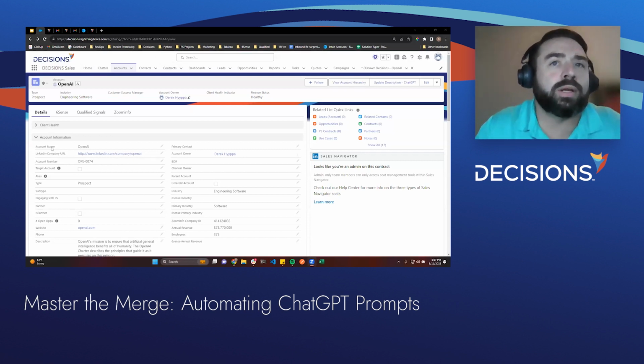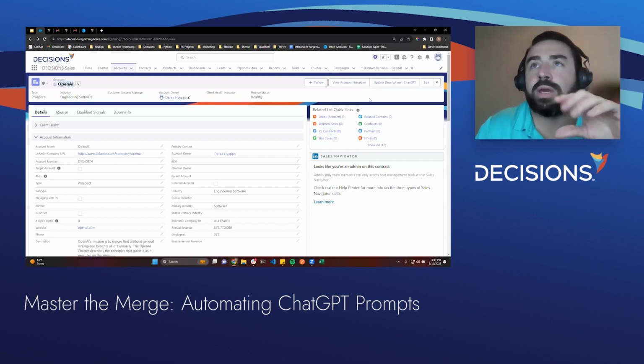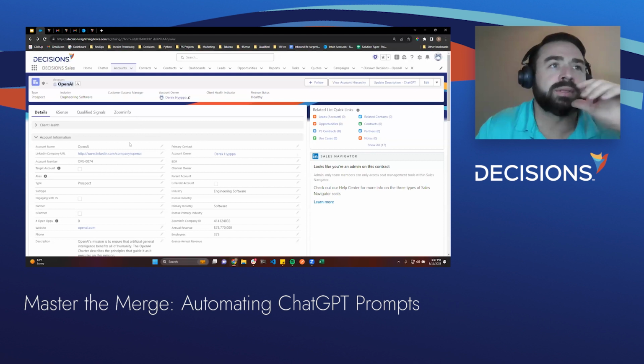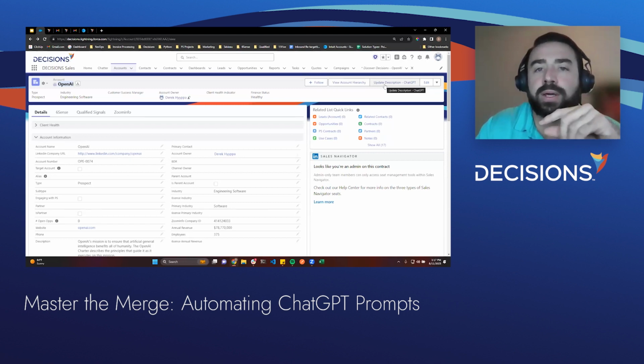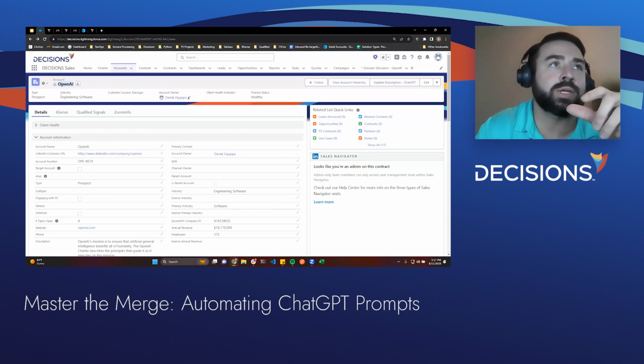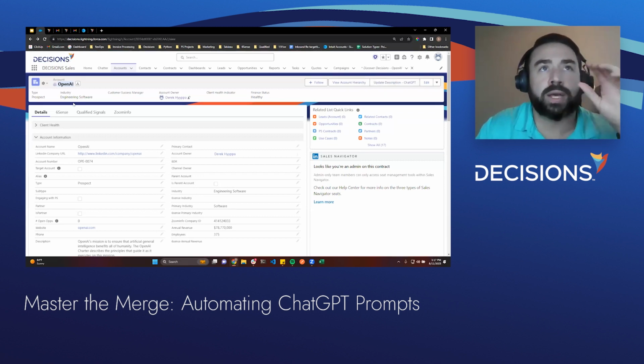Yeah, so what we're doing here, as you can see, we're actually in our Salesforce environment, and I'm strictly on an account. We're using the OpenAI account just as an example of this kind of use case. So within here, we have the account called OpenAI. This is our Salesforce environment. And then in the top right-hand corner, we actually have a button. So like Gordon was explaining, by clicking this button, Salesforce calls Decisions. It will pass in information about the account. We then run that through OpenAI to get a better description of this account.